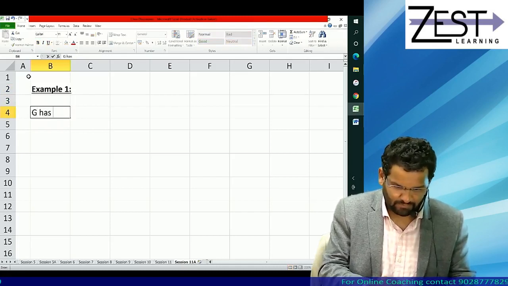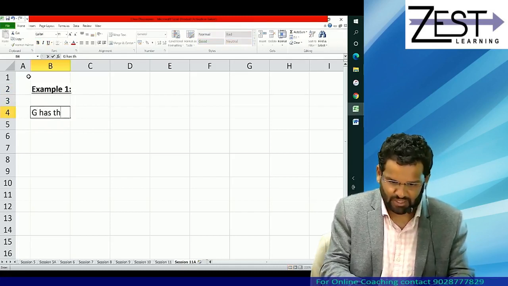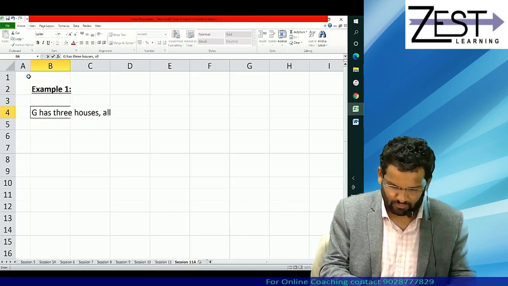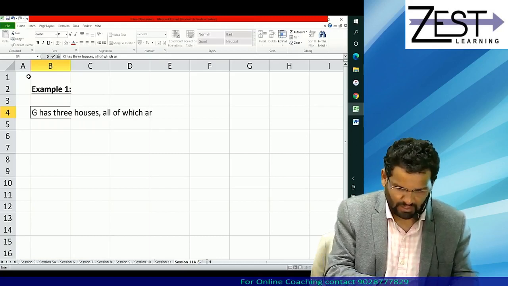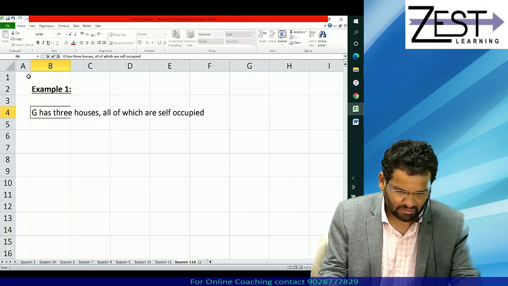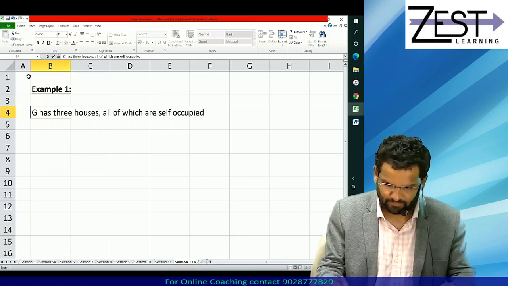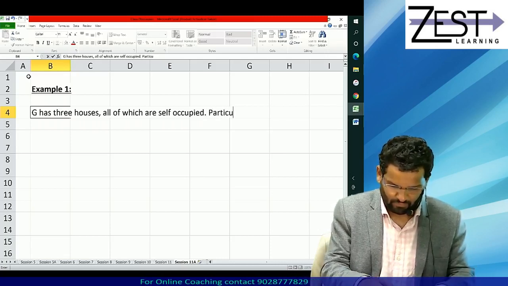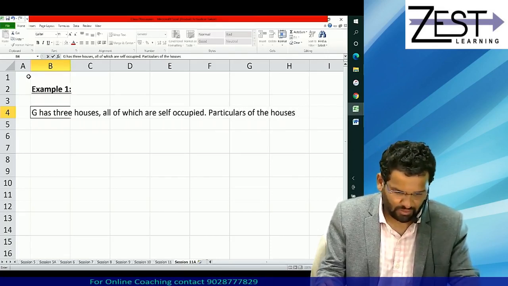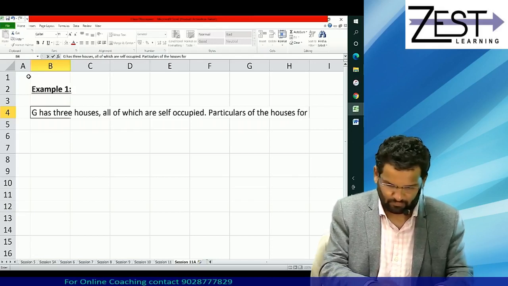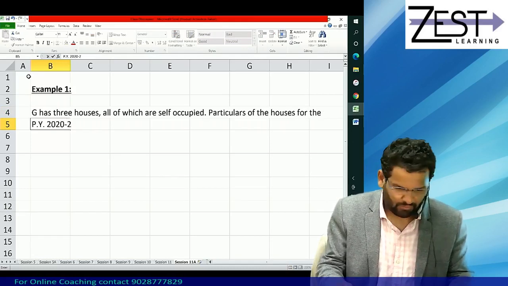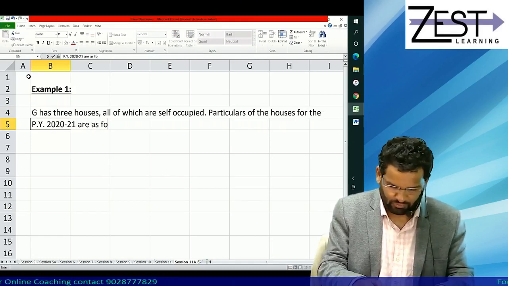G has 3 houses, all of which are self occupied. Particulars of the houses for the PY 2021 are as follows. Let's check.